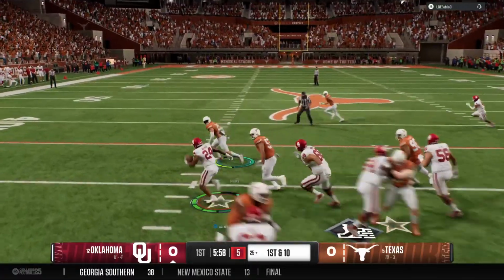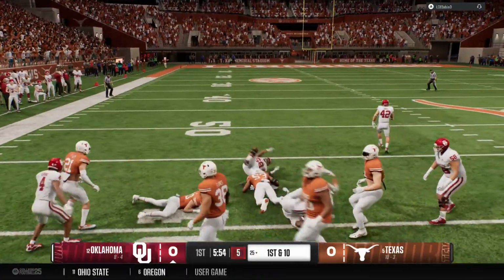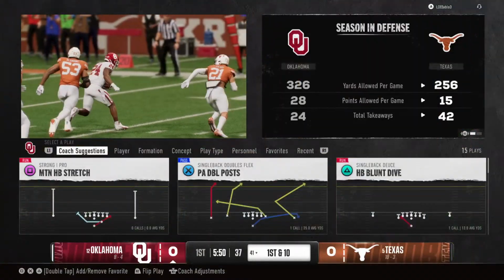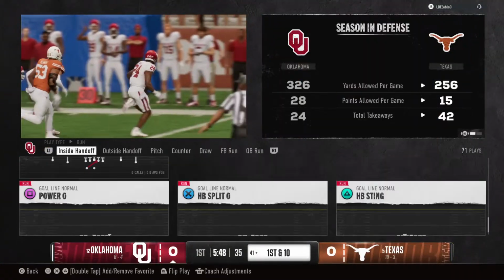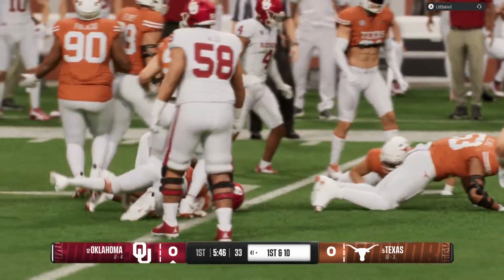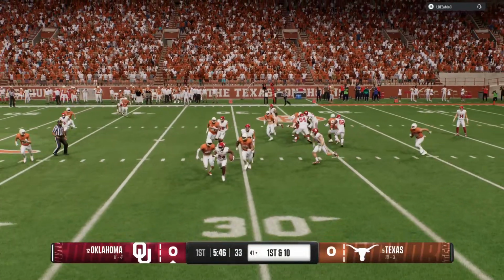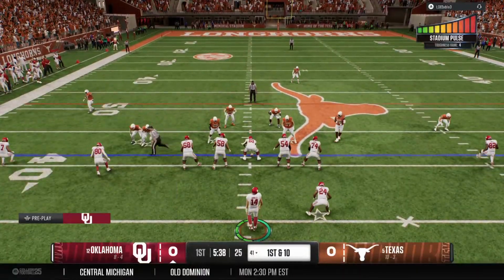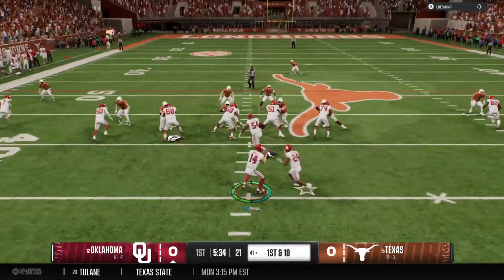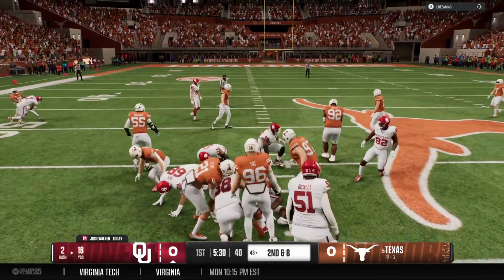And now the handoff. Breaking free at the 35. And he's brought down, but it's a first down spotted near the 41. I still love to see Oklahoma run the football and be able to show people they can get first downs by running the ball. I know their quarterbacks have been great in recent years, but the Sooners, when they want to run the ball, you know they're going to run it. You still can't stop that offensive line and a great dynamic back. So good job here by the Sooners. Move the sticks.